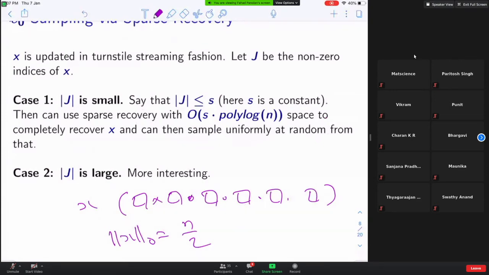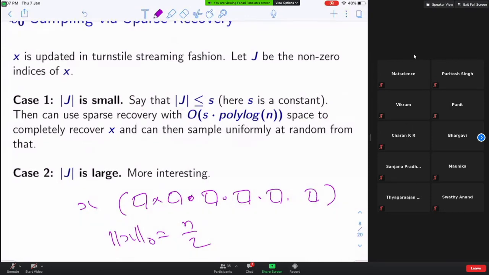The question is, X is given in a streaming fashion, right? At the end of the stream, I guarantee you the following: half of the coordinates in X are non-zero, and half of the coordinates are 0.